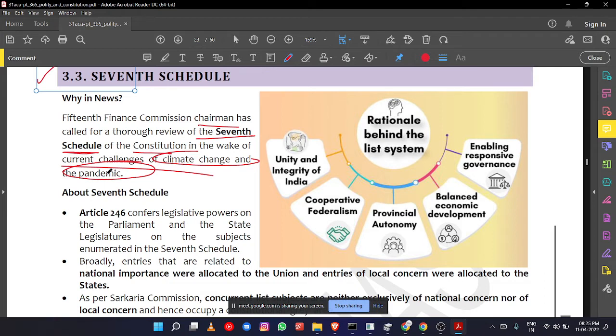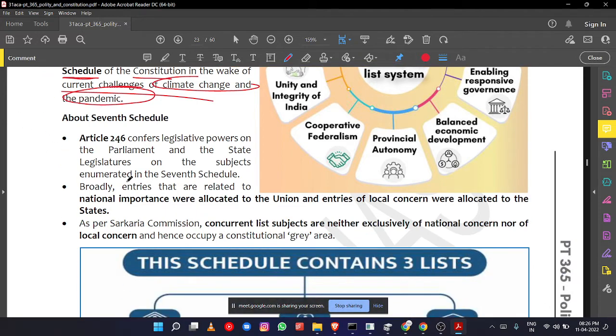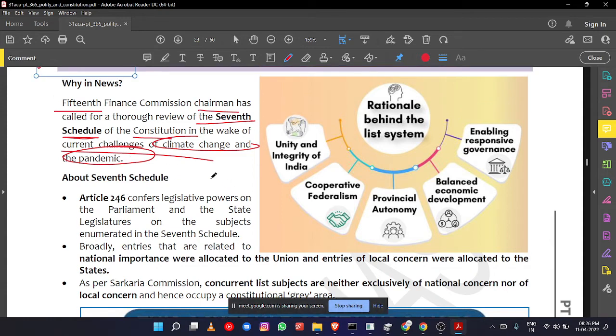To solve those problems, it is not clear whether it is a state government subject, a central government subject, or a concurrent subject. There is no clarity. That's why there should be a review of the 7th Schedule, as said by the 15th Finance Commission. So what is this 7th Schedule?